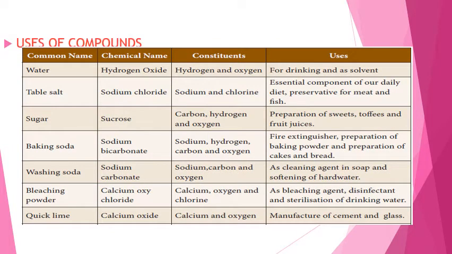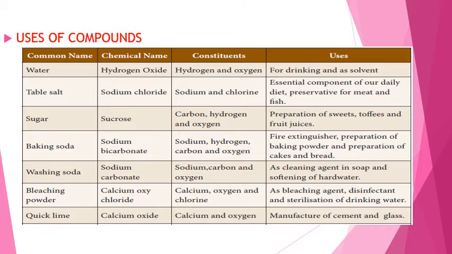Here are the uses of compounds which we use in our daily life. So, we are going to see the common name of the compound, the chemical name, constituents of the compound and the general uses of the compound. First, water. Chemical name for water is hydrogen oxide. Constituents are hydrogen and oxygen. Uses is for drinking and as a solvent.